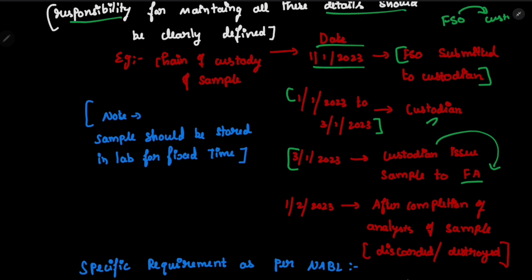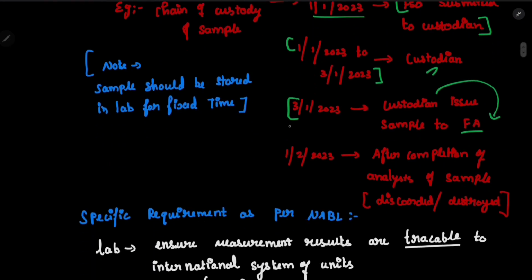So he will analyze the sample within 14 days. Once he has analyzed the sample, and this is really important, after completion of analysis, within 1 month, or we can say 30 days, he has to discard the sample or destroy the sample.